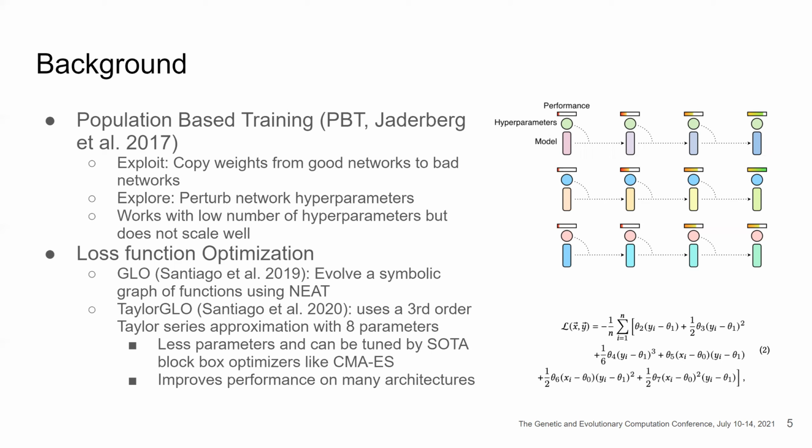Another background component is loss function optimization. These include GLO, which involves a symbolic graph of functions using trees, and also Taylor GLO, which uses a third-order Taylor series approximation with parameters. It has fewer parameters than GLO and can be tuned with state-of-the-art black box optimizers like CMA-ES, and works better on many architectures. On the right, you can see the equation for Taylor GLO.